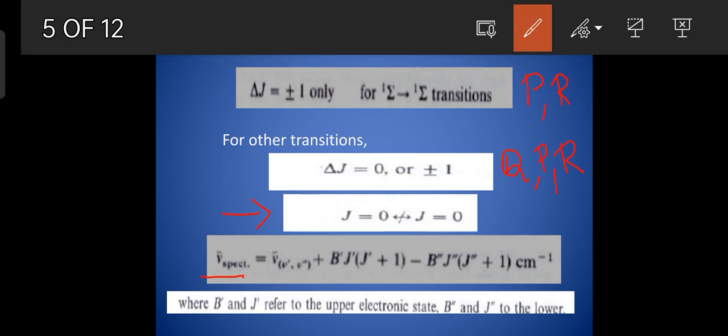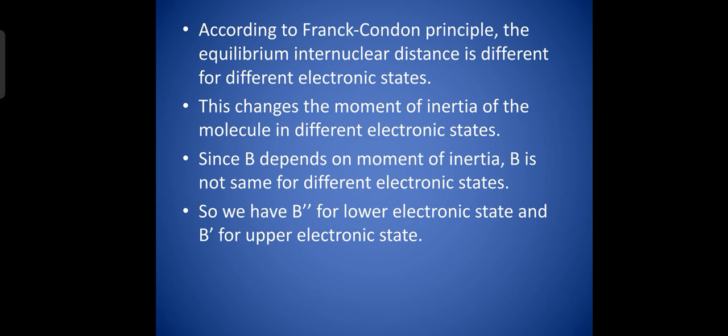Why B value is not same in all the electronic states? This is explained by the Franck-Condon principle, according to which the equilibrium internuclear distance is different for different electronic states. Since moment of inertia depends upon the equilibrium internuclear distance, moment of inertia is different in different electronic states.